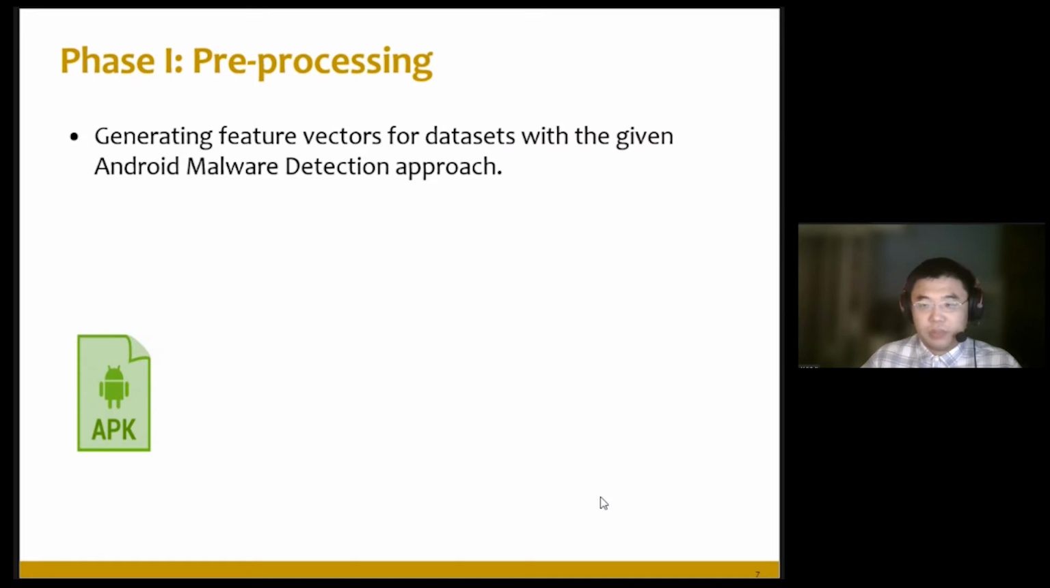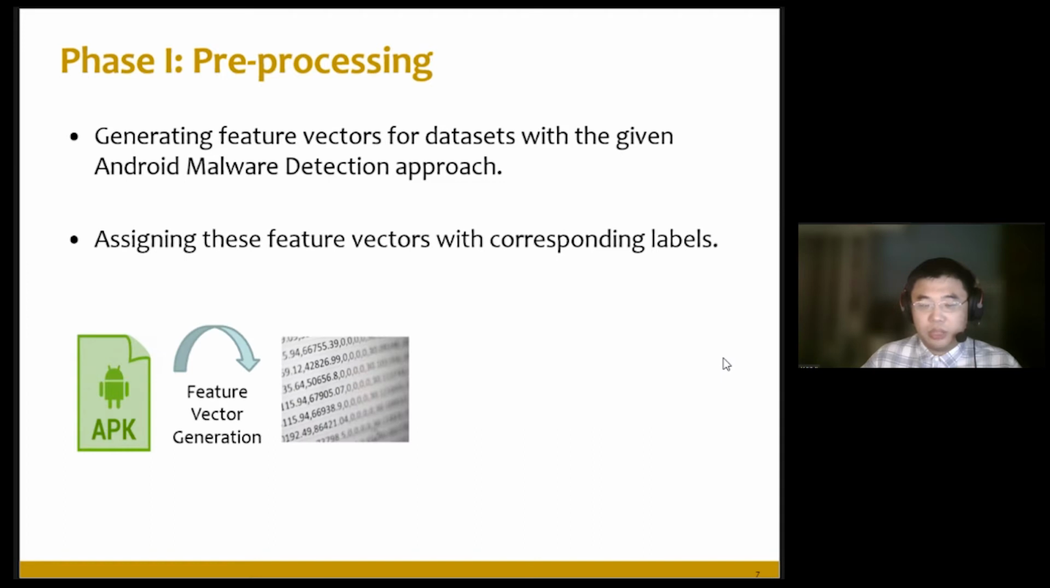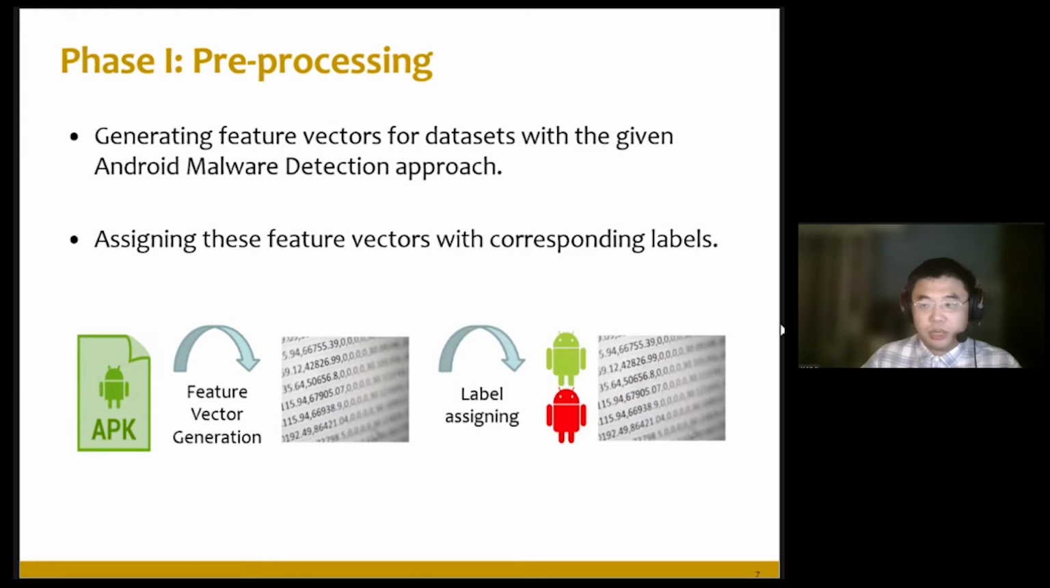In phase 1, the first step is generating feature vectors for the dataset samples. And the second step is assigning these feature vectors their corresponding labels. After this phase, we get a set of feature vectors produced by the approach, and all these feature vectors are mapped to their corresponding labels provided in the dataset.